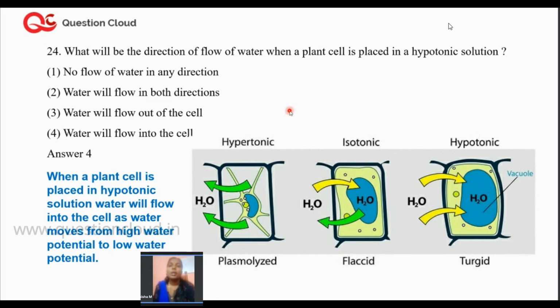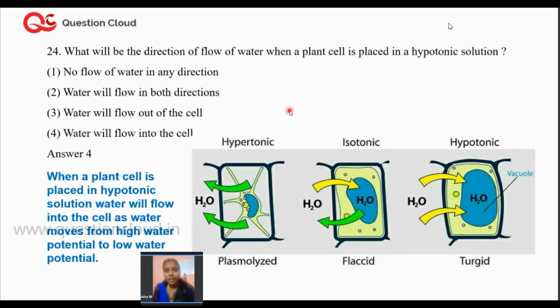So here, if you look at the question, what will be the direction of the flow? The options are: option 1, no flow of water in any direction. Option 2 is water will flow in both directions. Option 3 is water will flow out of the cell. And option 4 is water will flow into the cell. So these are the four options.